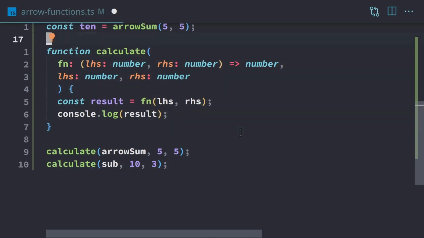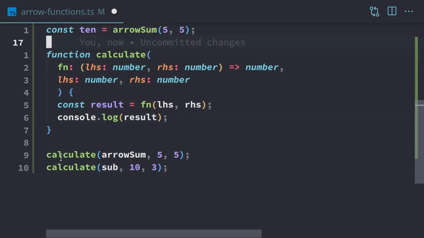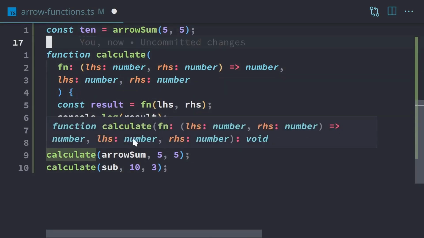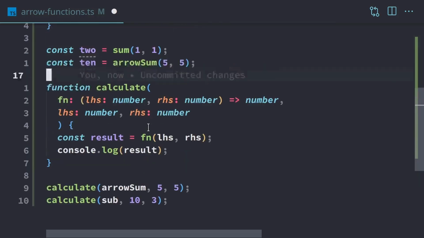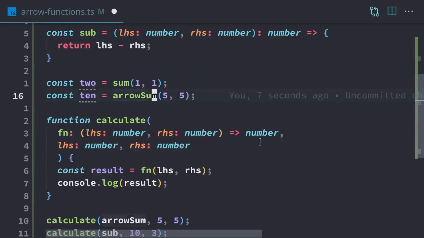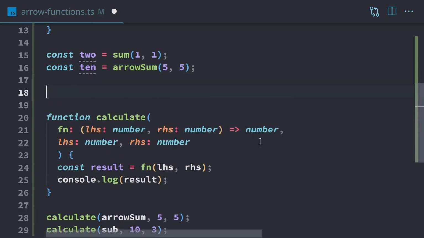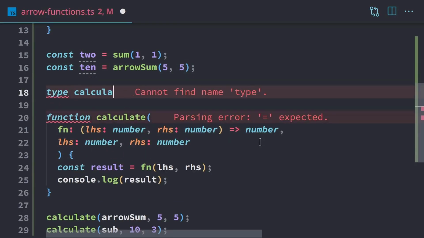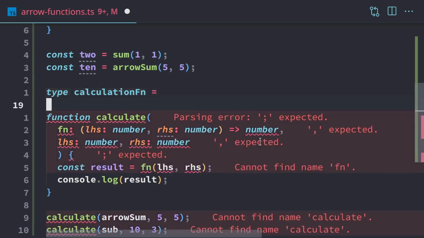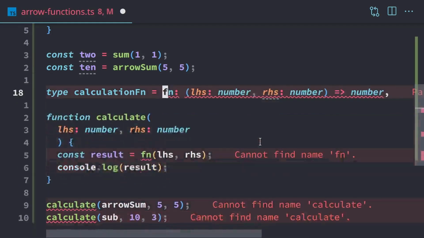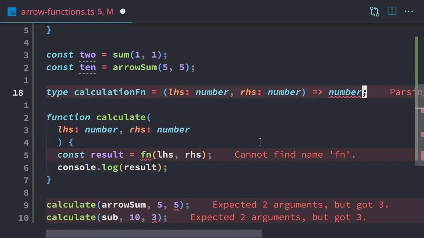Now, looking at this function signature is not that great. Even if we do this, there's a lot going on. It's kind of hard to read. What we can do instead is take this whole line out right here, and we can make a type alias. So I'm going to name this calculation fn. That's going to be this right here. And so I just pulled that out.